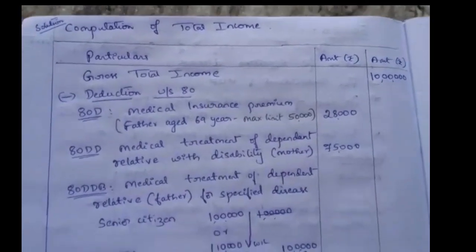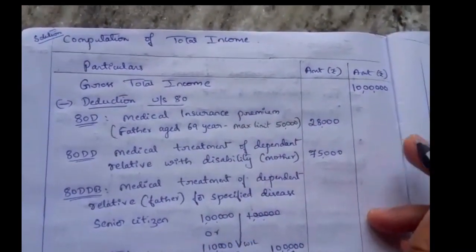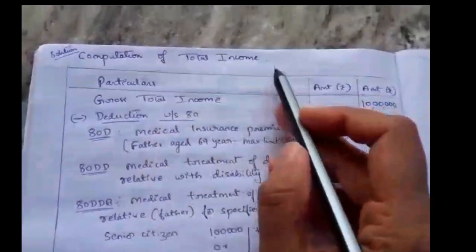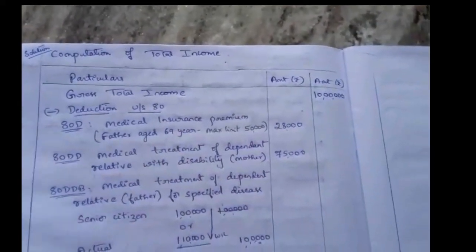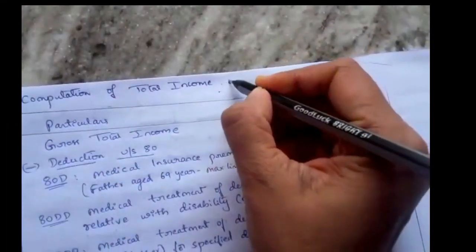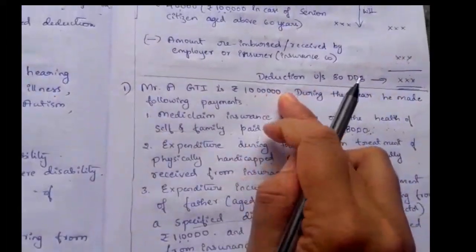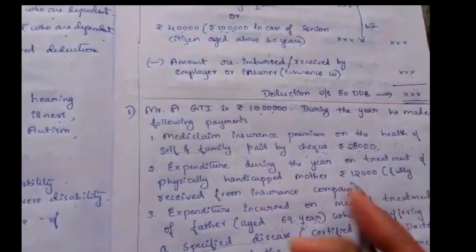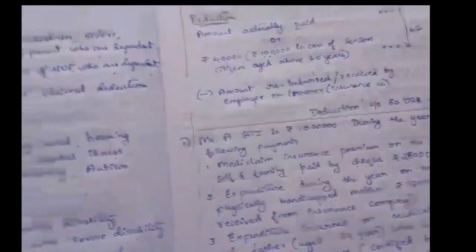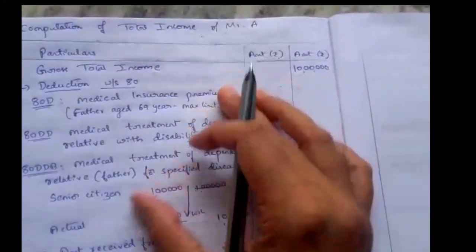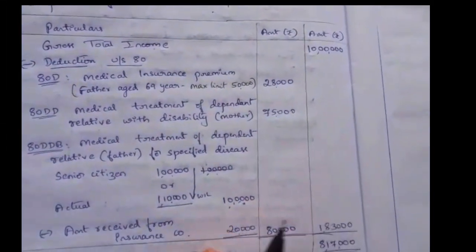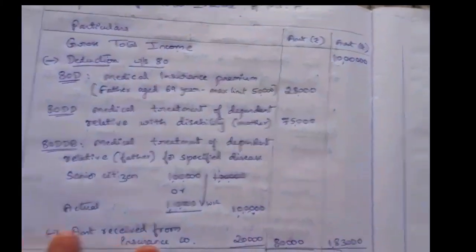Okay, now we will find out the solution. They asked to compute the total income. So write the heading computation of total income of Mr. A, with particulars and two amount columns. So GTI, gross total income. In order to compute total income, they have given the GTI value and the sum of the payments he made. So from GTI we have to deduct the deductions, whatever payments he has made. So we will get the total income. On this total income he has to pay income tax.